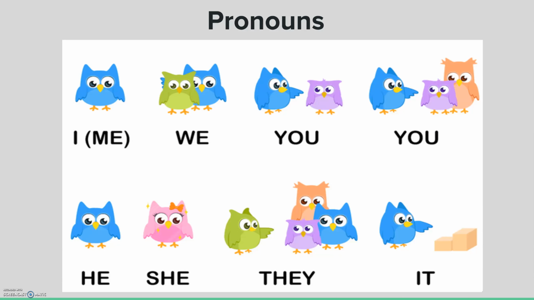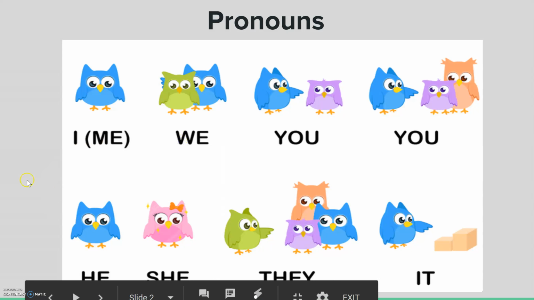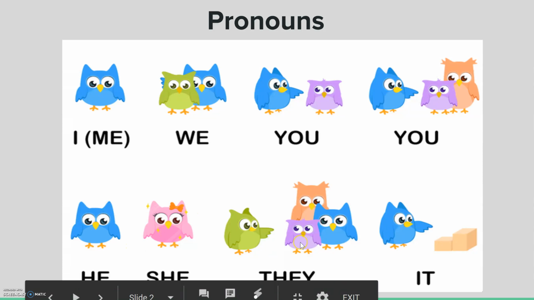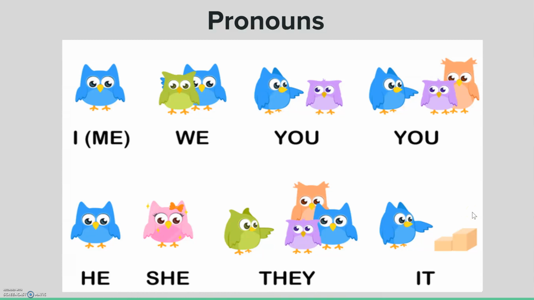Now first, let's review what pronouns are because this is a very important part of learning about the verb to be. So here are some very common pronouns. We have I, we, you, and we have you again just to remind you that we use you when talking about one other person and also when there are multiple people. We have he, she, they, and when we're talking about something that is not a person, we can use it.